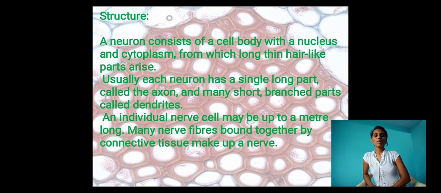An individual nerve cell may be up to a meter long. Many nerve fibers bound together by connective tissue make up a nerve. What do you mean by connective tissue? It connects two cells, and connects the bone and the nerve cells within the body. That we call connective tissue. We already studied it in the last class.